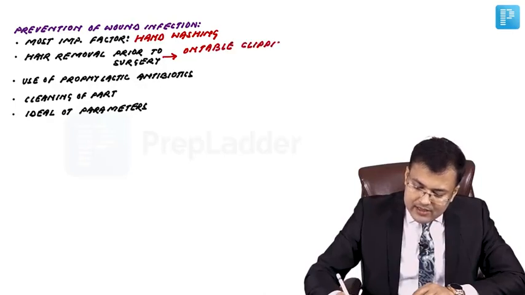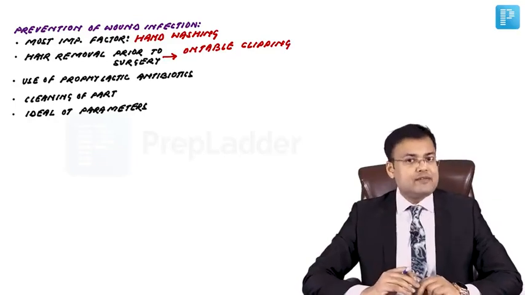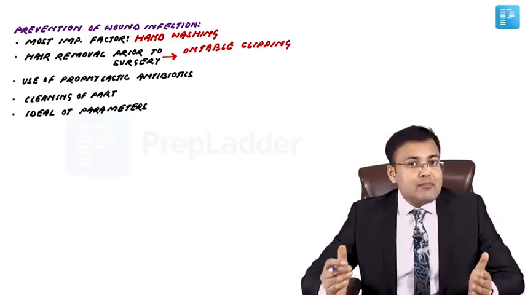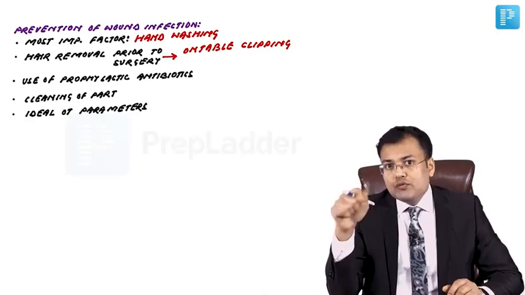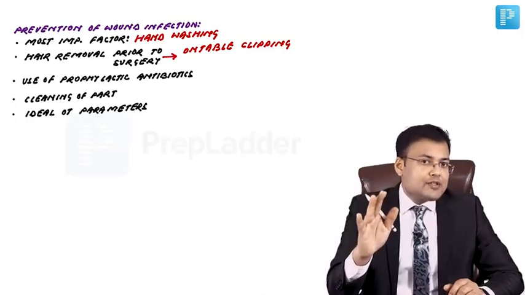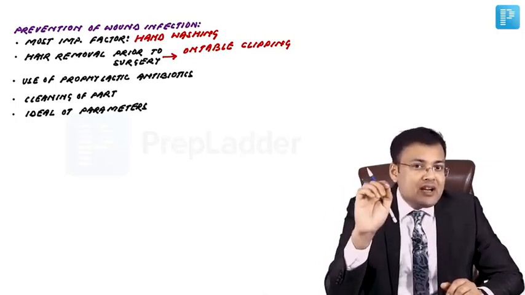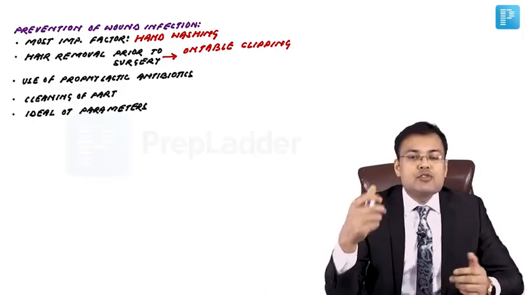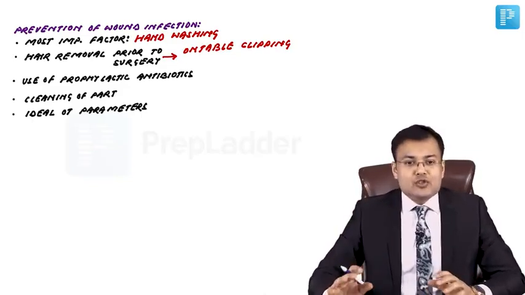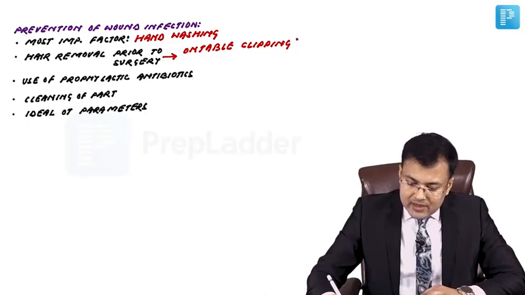On-table clipping has the least risk of infection. Which method has the maximum risk of infection? Preoperative shaving. Because of preoperative shaving, there are multiple cuts in the skin, which promotes the growth of bacteria. So the best method is on-table clipping.